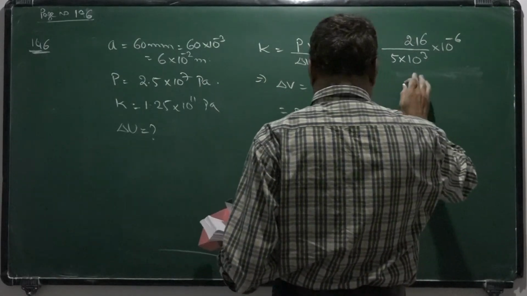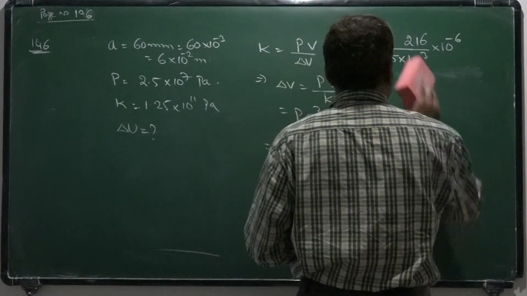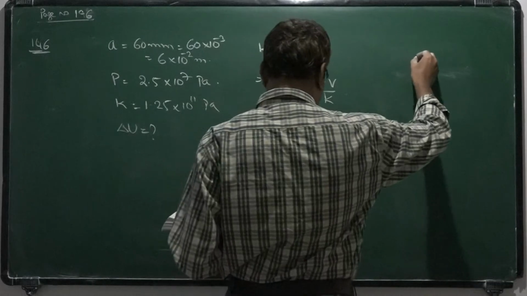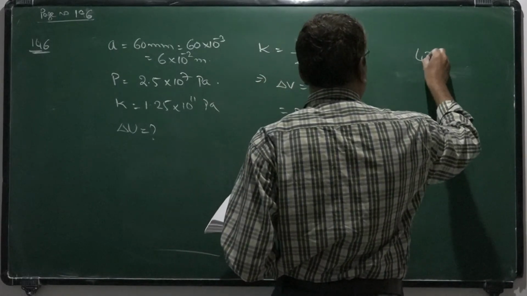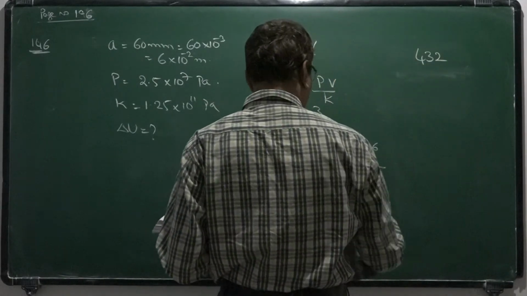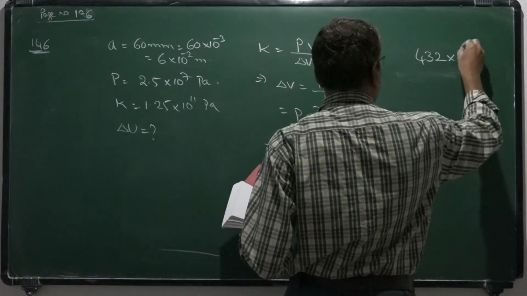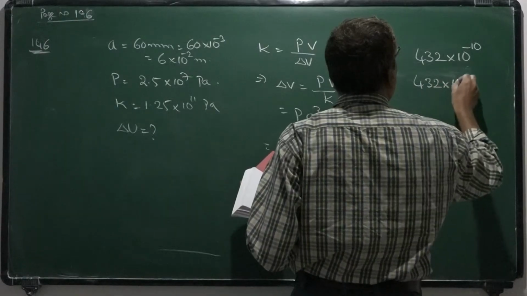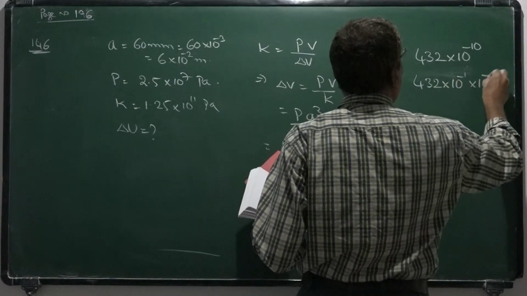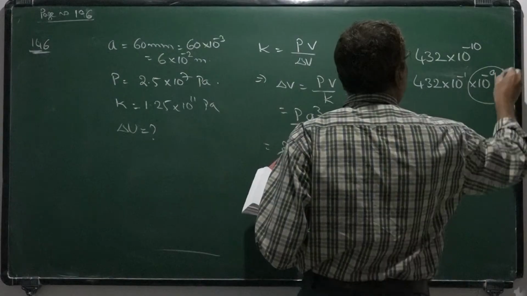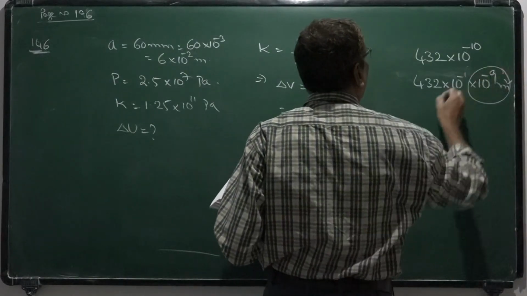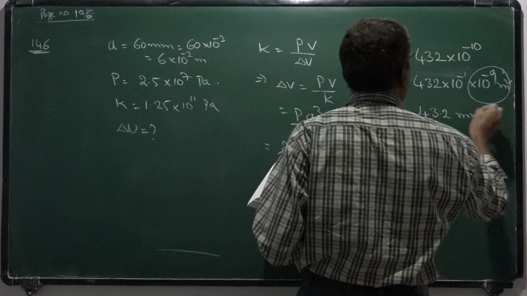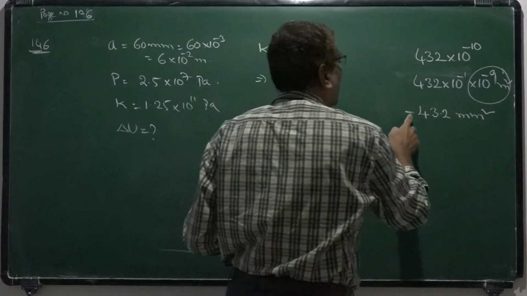From here itself we can write 432 into 10 to the power minus 10. Okay, 432 into 10 to the power minus 1 into 10 to the power minus 9. So minus 9 meter square can be replaced as millimeter square. That is 43.2 millimeter square. As there is a decrease in volume, we have to indicate a negative sign.